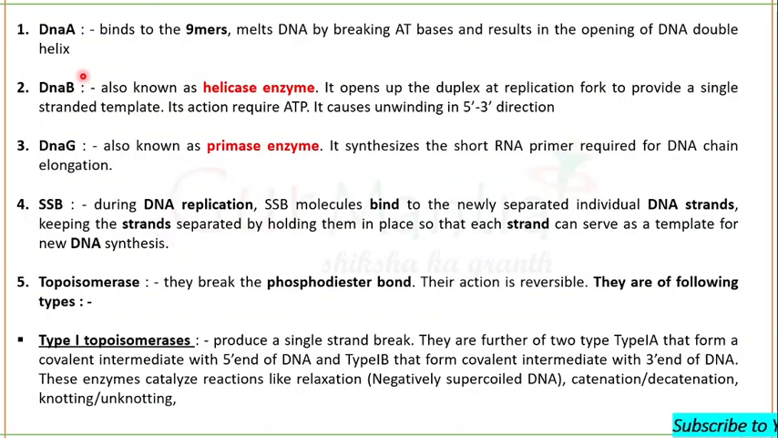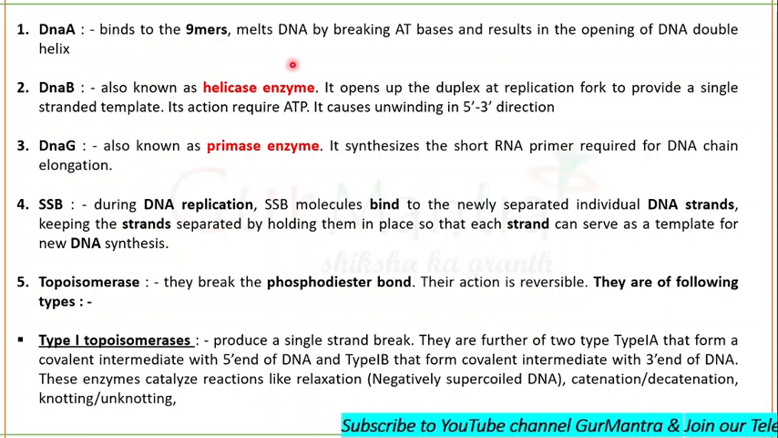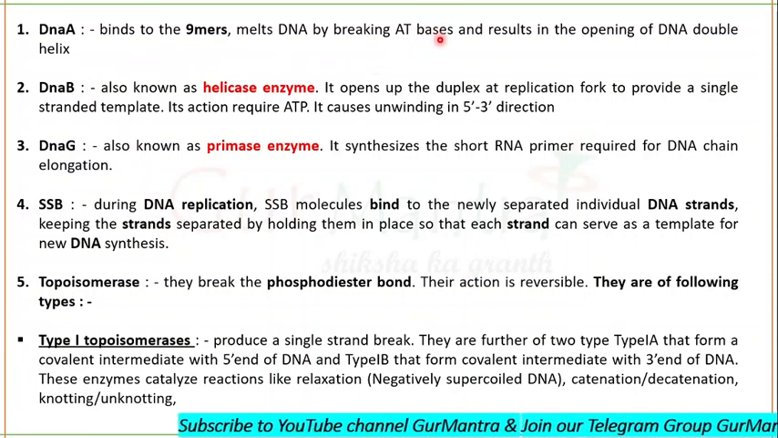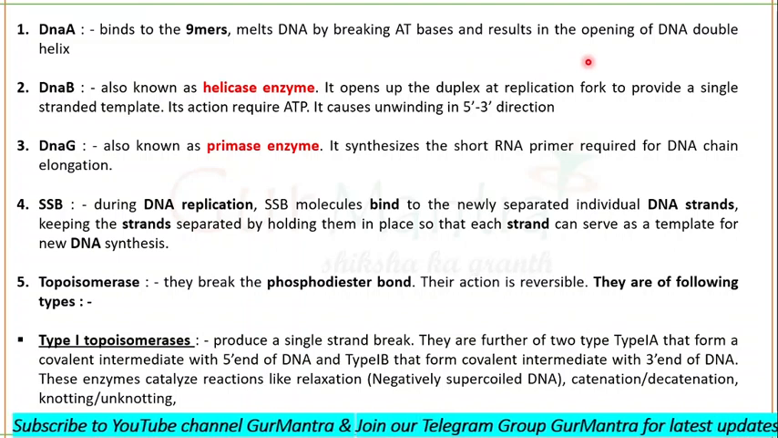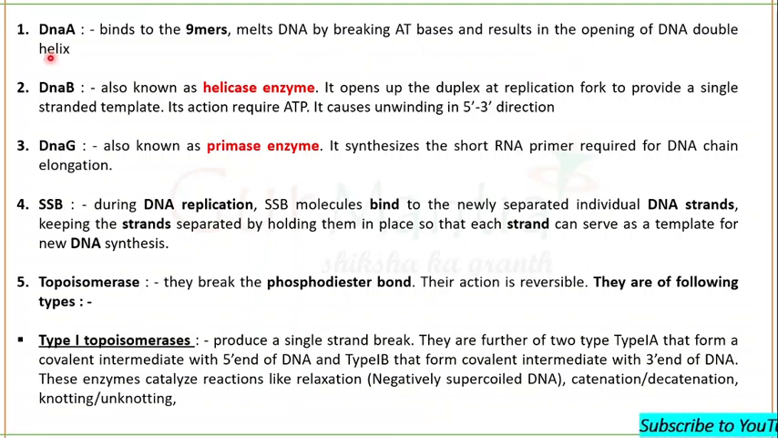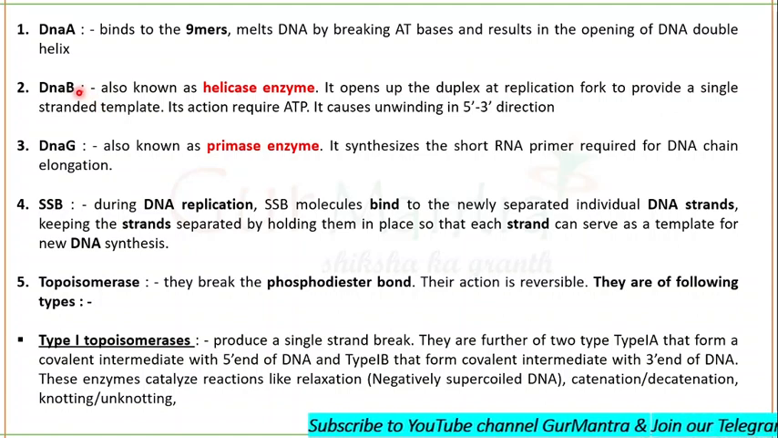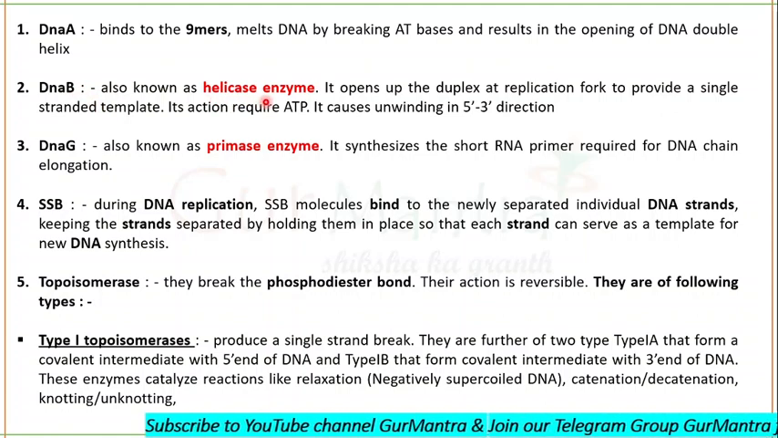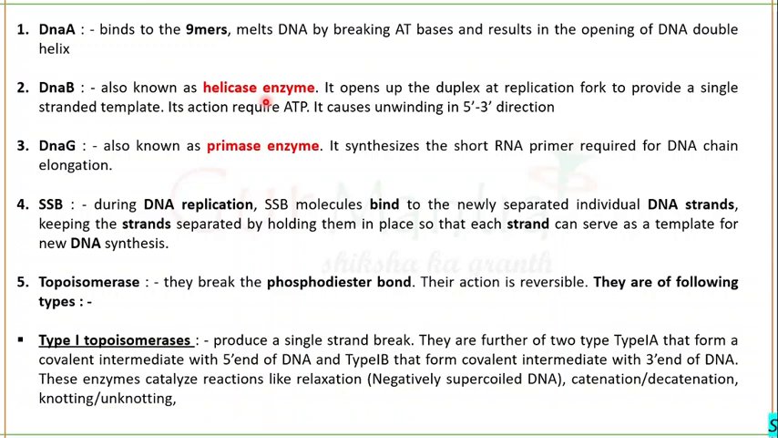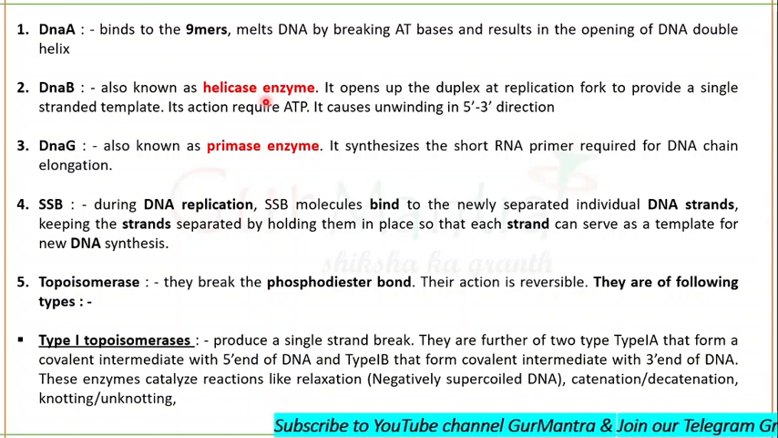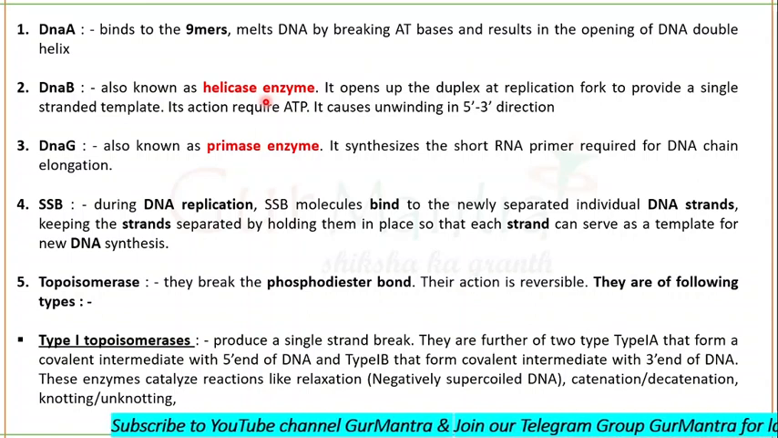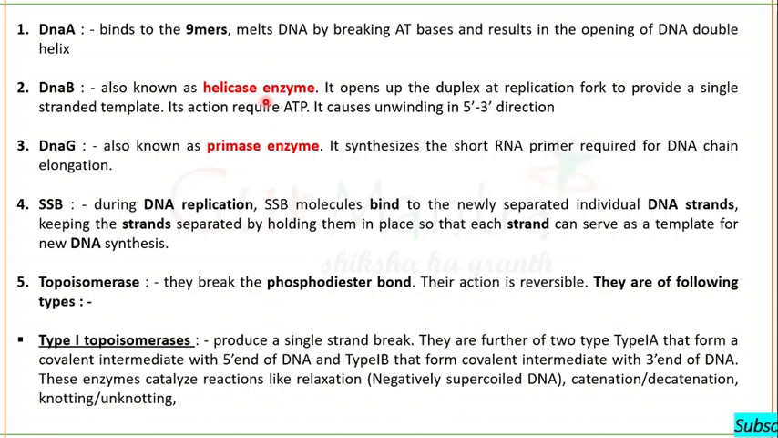So let's start with DnaA. It binds to the 9-mer nucleotide, you know that. It melts the DNA by breaking the adenine-thymine bonds and results in the opening of the DNA double helix. I know you get it because I already told you this. Fine. What is the function of DnaB now? DnaB is a helicase enzyme. You don't need to worry. If you are not understanding what I'm trying to tell you, you will see a diagram at the end of the video. I will be showing you a diagram, a picture. You can clarify all your doubts from that diagram.